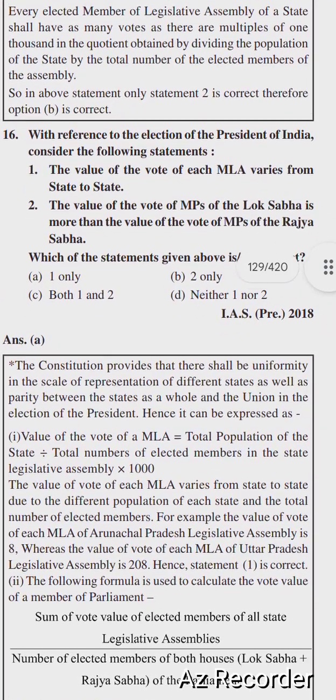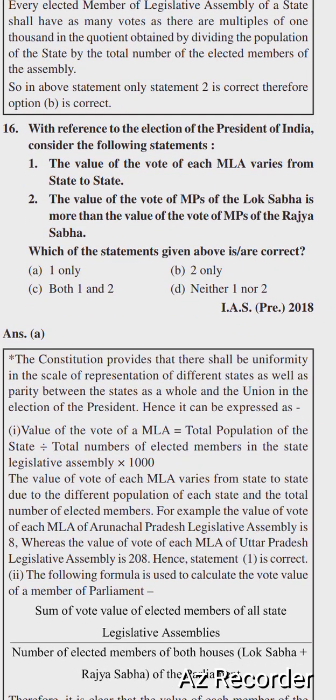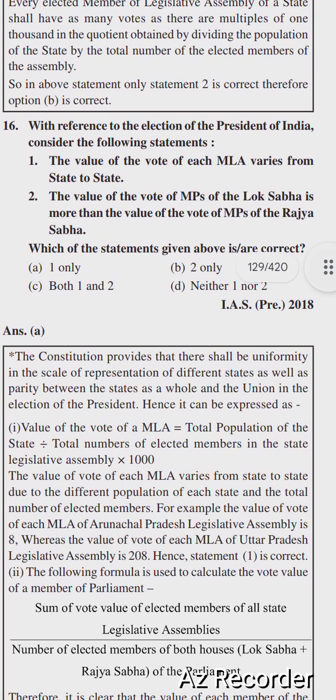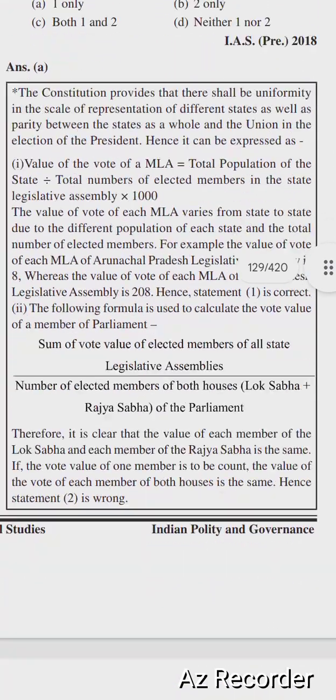So next question: with reference to the election of the President of India, consider the following statements: the value of the vote of each MLA varies from state to state. The value of the vote of MPs of Lok Sabha is more than the value of the vote of MPs of the Rajya Sabha. Which of the statements given above is correct? Right option is option number A, only one. The value of the vote of each MLA varies from state to state.